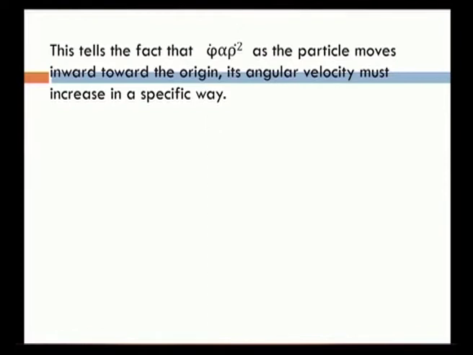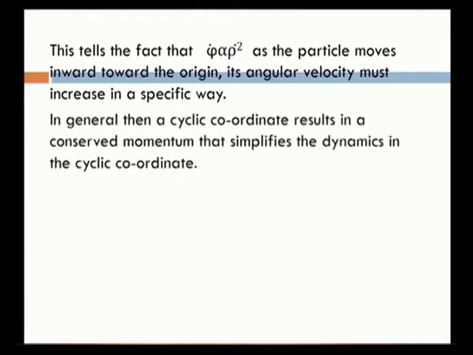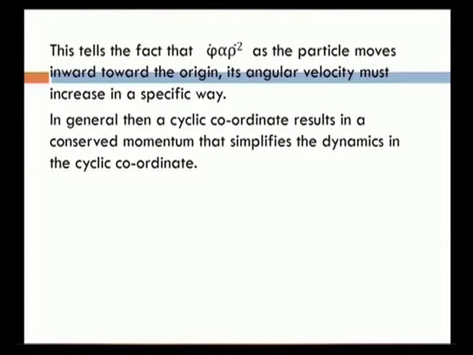So, if a particle moves inwards towards the origin, its angular velocity must increase in a specific way. In general, a cyclic coordinate results in a conserved momentum that simplifies the dynamics in the cyclic coordinate. Cyclic coordinate means a coordinate qj in which the Lagrangian is invariable, so that qj is called a cyclic coordinate. Here a cyclic coordinate results in a conserved momentum, and that simplifies the dynamics.